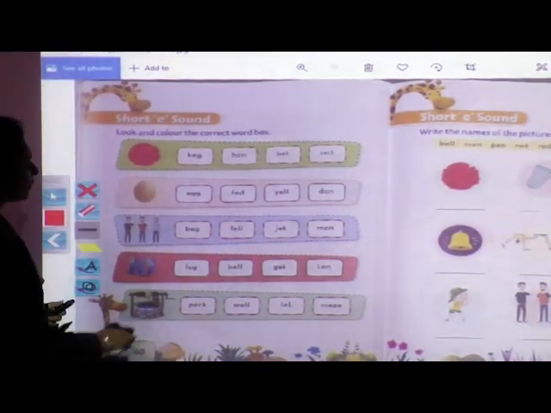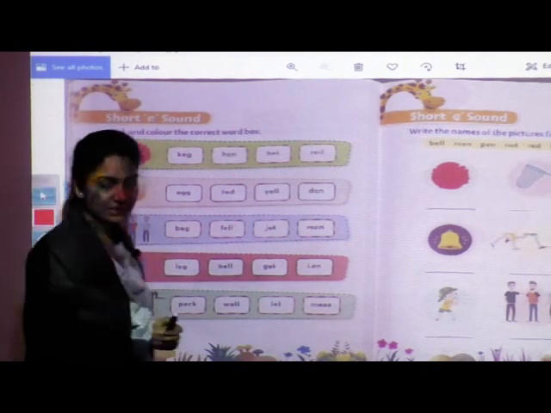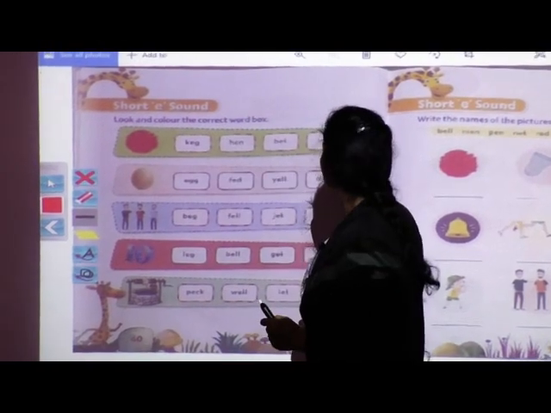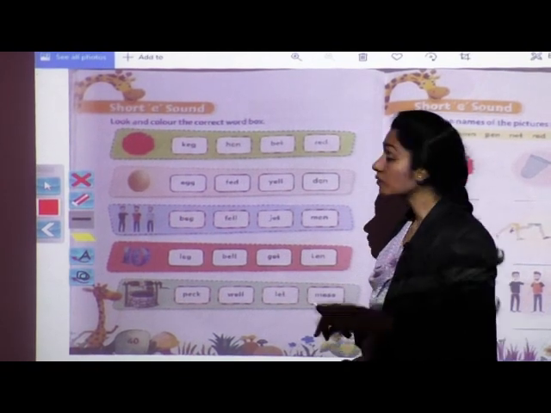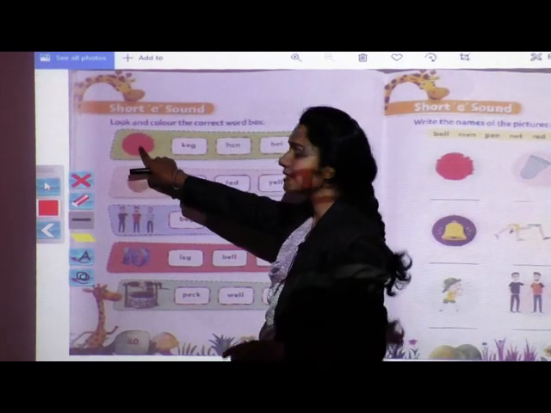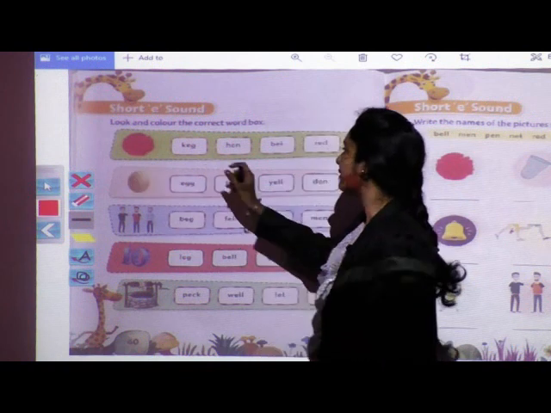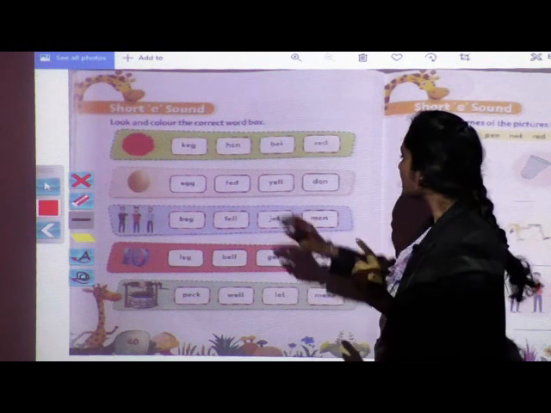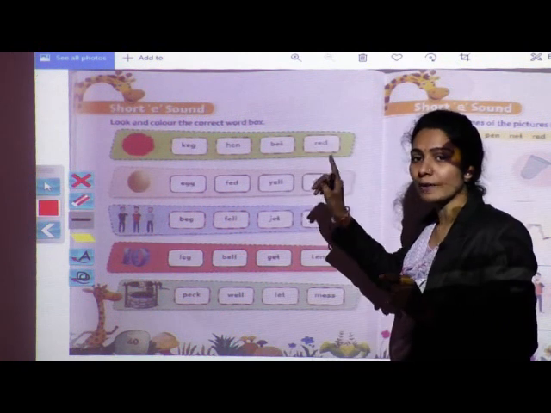Okay, children, if you will see here, some pictures are given. In front of these pictures the names are given. So what you are going to do is you have to recognize this picture, and you have to color the correct word. जो इसमें से correct word है ना, उस box को आपको color करना है.